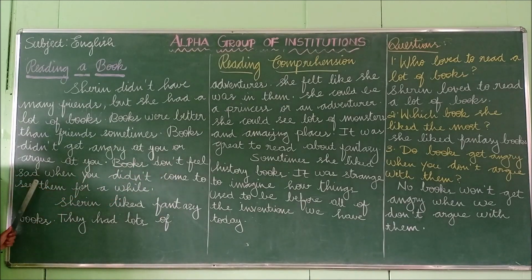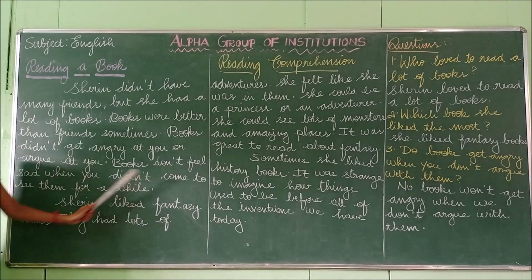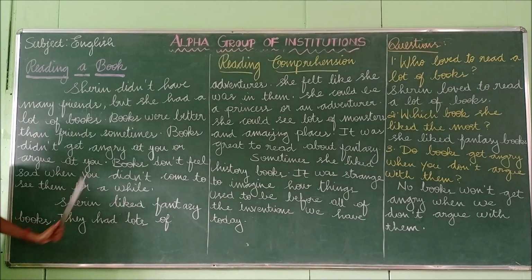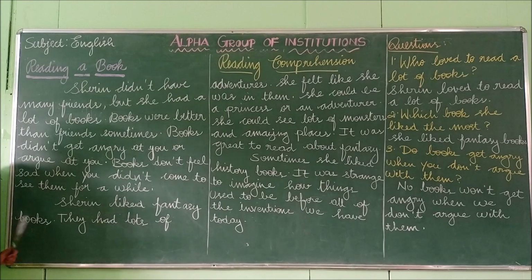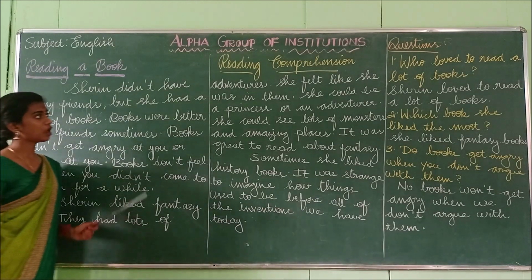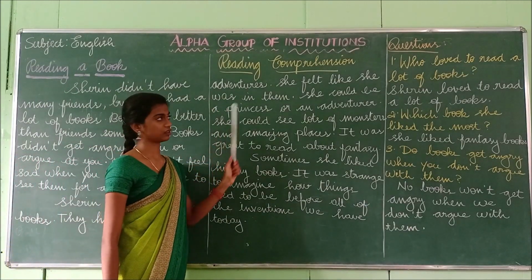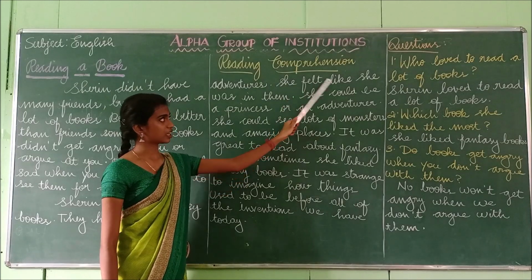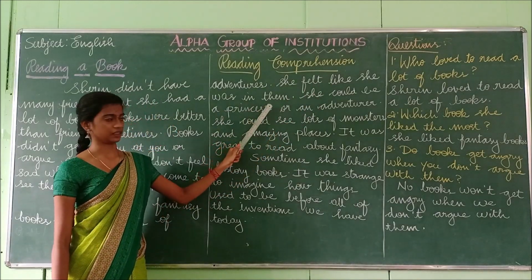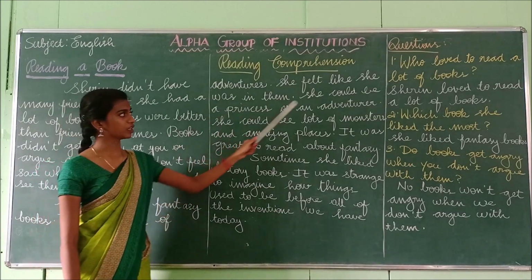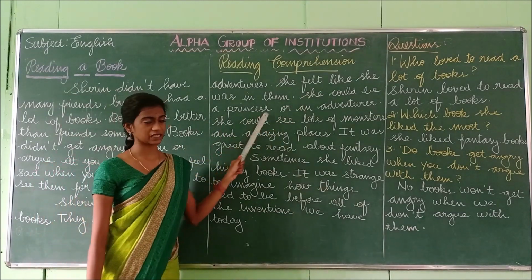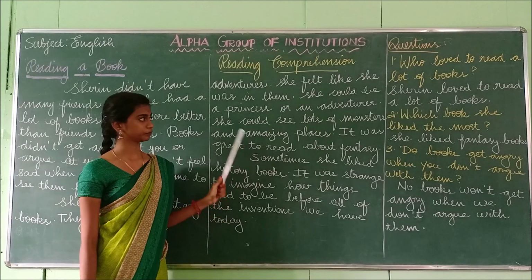Books don't feel sad when you don't come to see them for a while. Sherin liked fantasy books. They had lots of adventures. She felt like she was there. So for the full stop we have to pause there. Okay? She could be a princess or an adventurer.